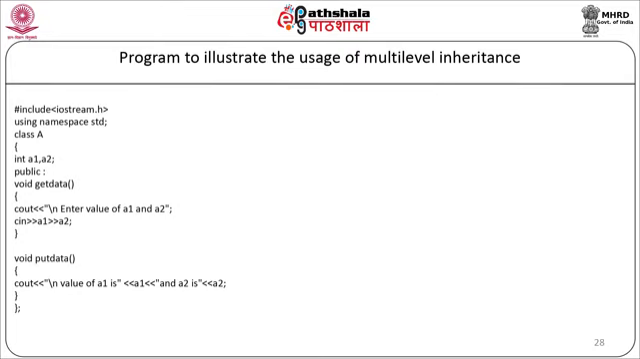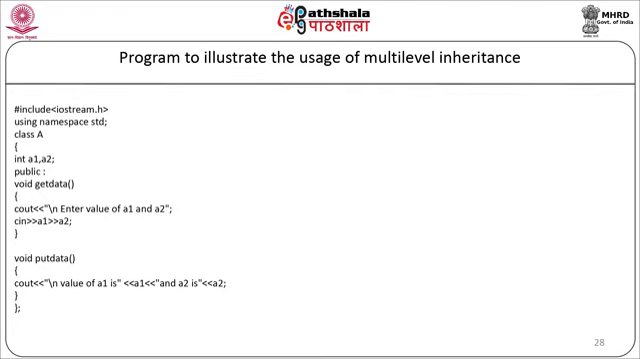#include <iostream>, using namespace std. We will start with the main class, class A. Here we are going to define two data members which are private, int A1, A2. In the public section, we are going to define two member functions, getdata and putdata. In getdata, we will display the message to the user, enter the values of A1 and A2, and we will take the values from the user as cin >> A1 >> A2. Our member function will end.